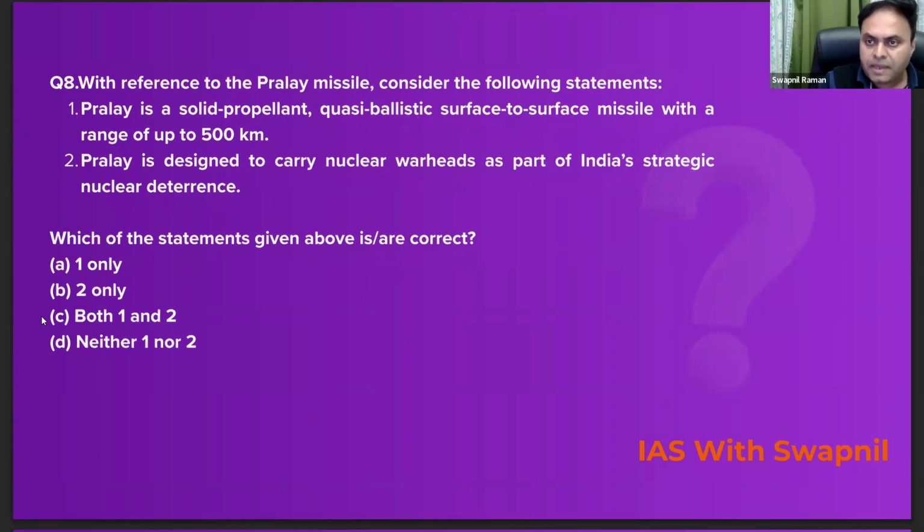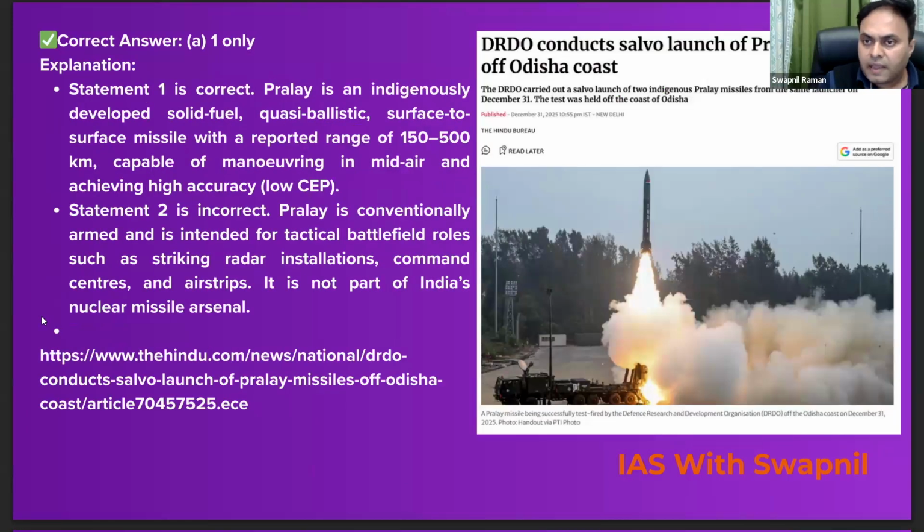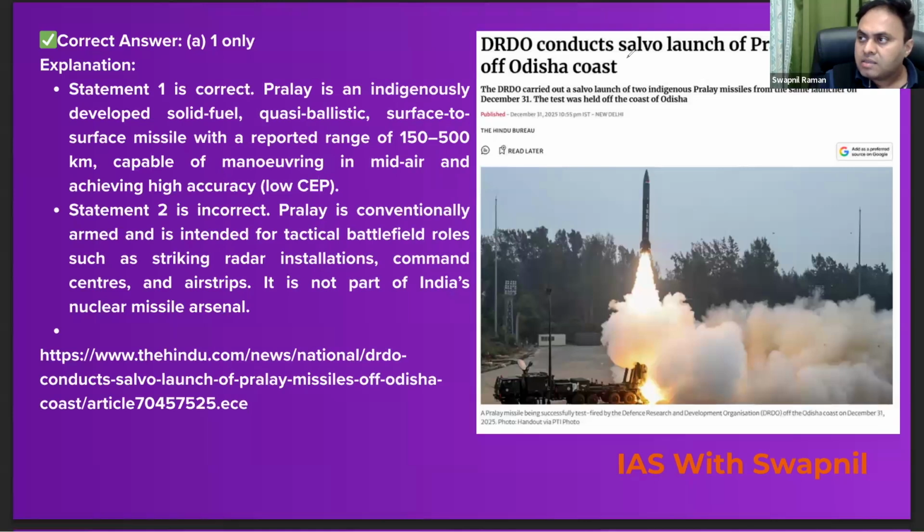You can see here why we picked up this question. So recently DRDO conducted the salvo launch of Pralay missile off the coast of Odisha, at Wheeler Island, right? So the test was conducted off the coast of Odisha. You can see here that Pralay is conventionally armed and it is intended for tactical battlefield roles such as striking the radar installations, command centers, and airstrips. It is not the part of India's nuclear missile arsenal, right? So now let's move on to the next question.